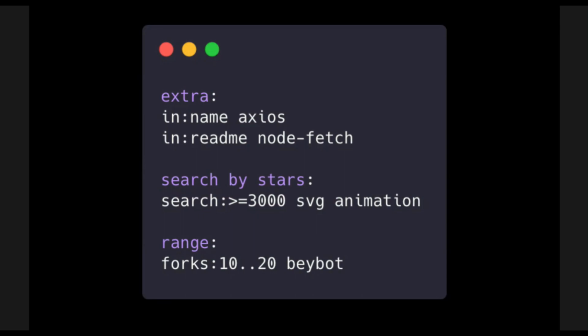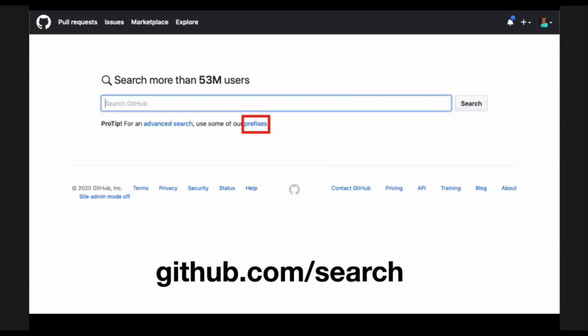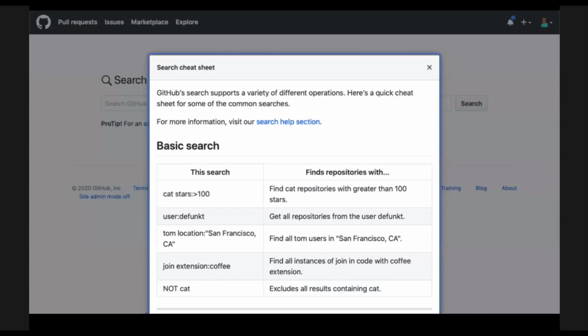And finally, of course, if you want to check out my Baybot, which is going to be open source soon, you can check out all the forks from 10 to 20 and find my Baybot. And this is an example of me searching. Also want to point out that github.com/search is a viable solution as well. If you just don't know where to start, just use this Omnibar. I'm also going to point out that highlighted in red, there's a link to learn more about those prefixes that I was talking about. Now, I've said a lot, and I'm going to say a lot more.